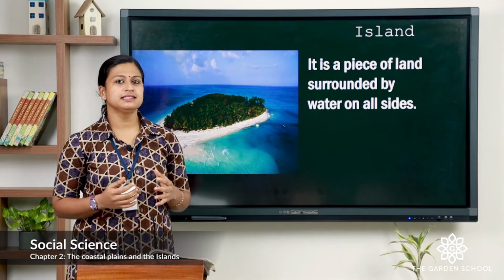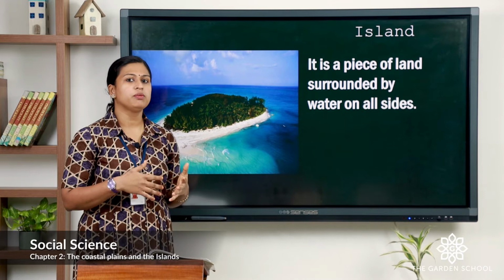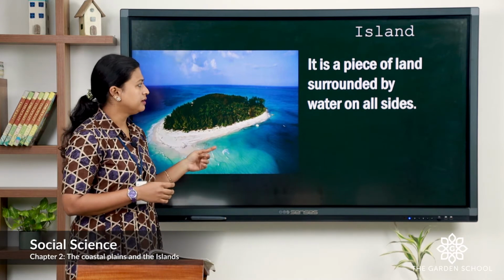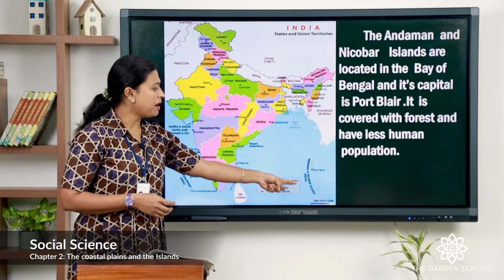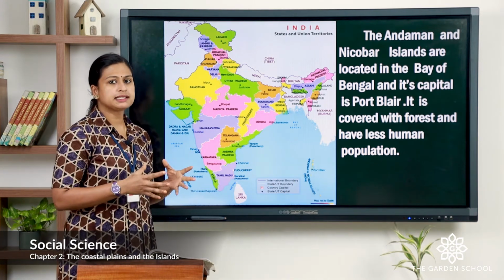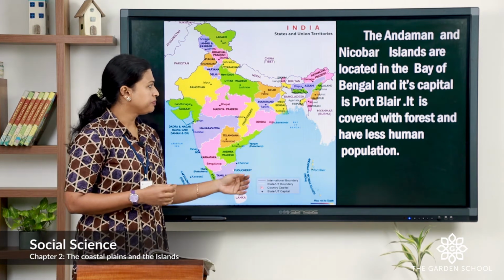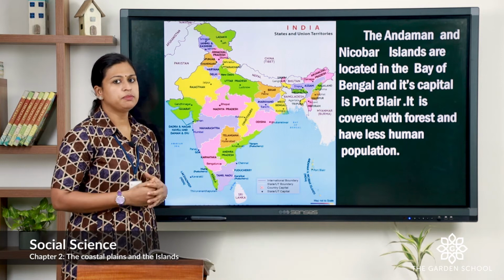Now, let's discuss about islands. It is a piece of land surrounded by water on all the sides. You can see here Andaman and Nicobar Islands. It is located in the Bay of Bengal. Its capital is Port Blair. It is covered with forest and less human population.